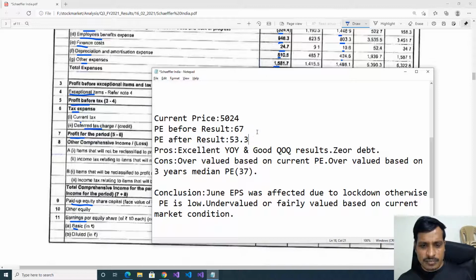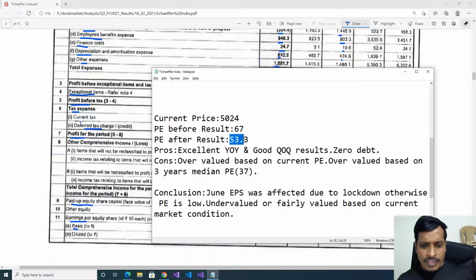This is a positive sign. Pros: excellent year on year results and good quarter on quarter results, but we are giving more importance to year on year. That means Schaeffler India got excellent year on year results. Next one is zero debt. This is a positive sign. Cons: overvalued based on current PE.